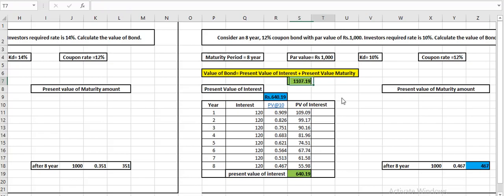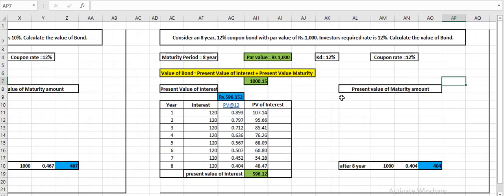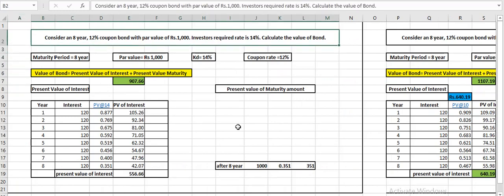And the third scenario, where both are equal, that is par value is 1000, expected rate is 12, and coupon rate is also 12. There is no change in expectation and actual payment of interest, and because of which the par value and market value of the bond, that is the bond value, will be the same, which is 1000. This is one question. Thank you very much. In the next part we will go for another type of bond valuation sum. Thank you very much for listening.